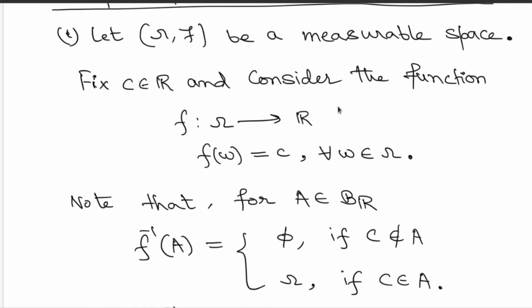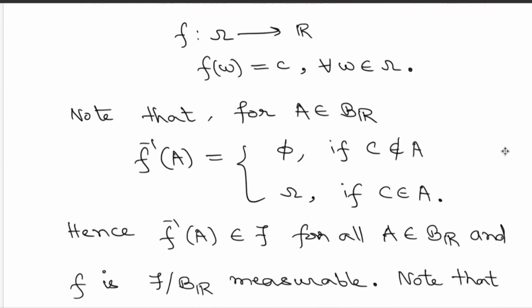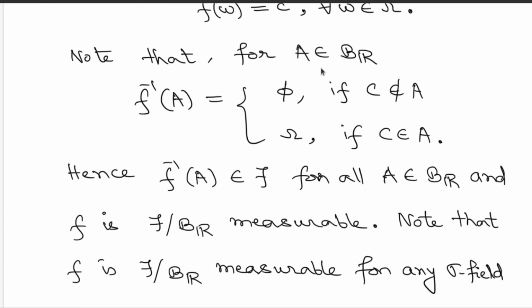On the range side, you have the real line, which is of course having the Borel sigma field. And with these two specific choices of the sigma fields, you are going to talk about the measurability of the function. But now what you need to do is choose Borel subsets from the range side. So here you are going to choose these sets capital A, and you are going to look at the pre-images of those sets.